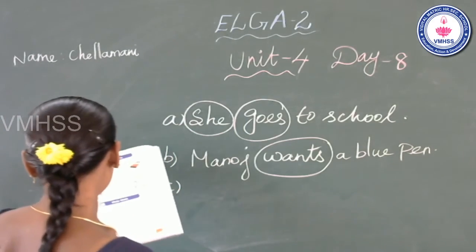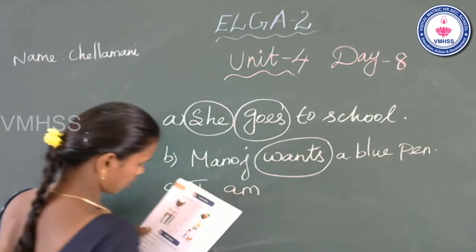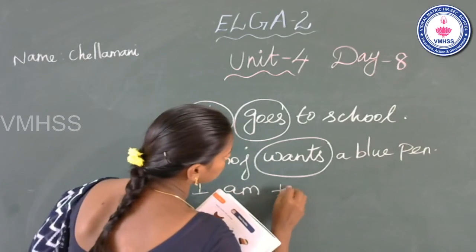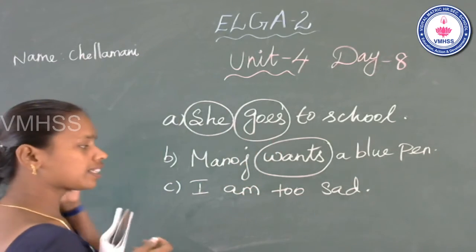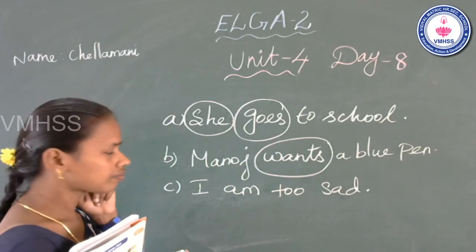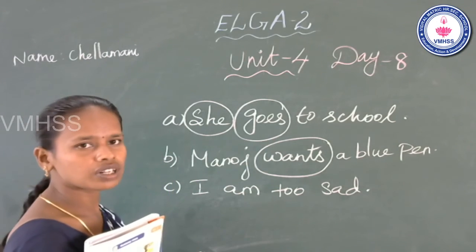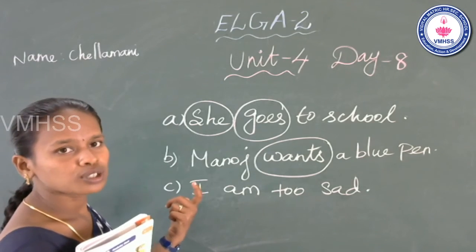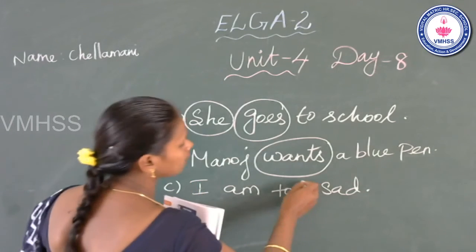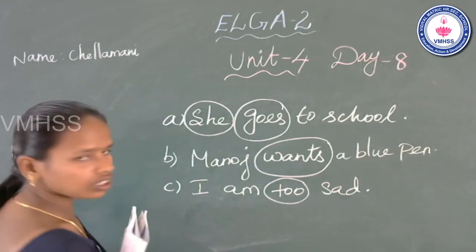C1. I am too sad. Do you see any whole word in this sentence? Especially these 5 whole words. Do you see any whole words? Yes, very good. Which word? Too. So you can circle it. Is that clear? Now go to the fourth one.